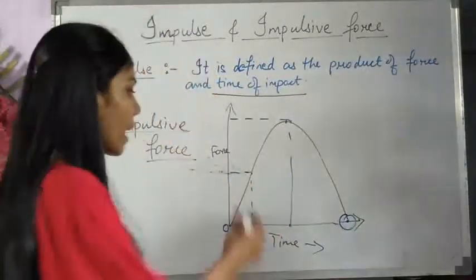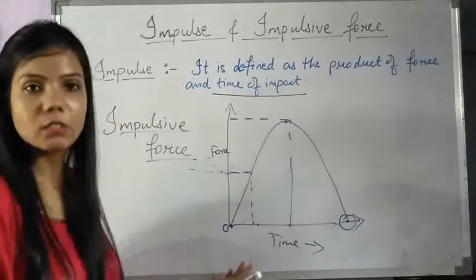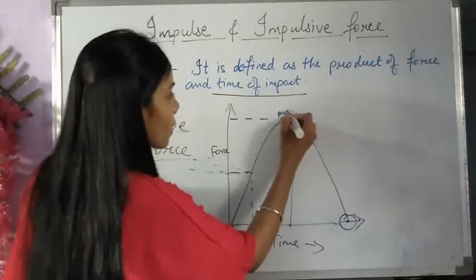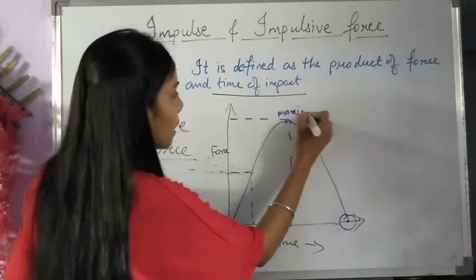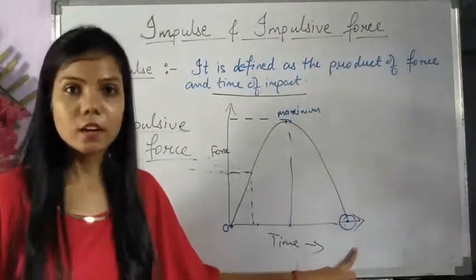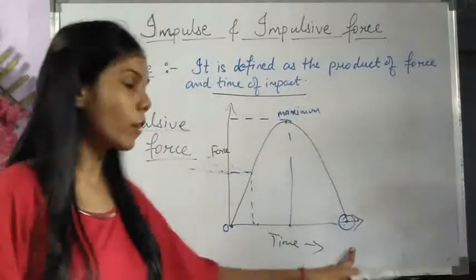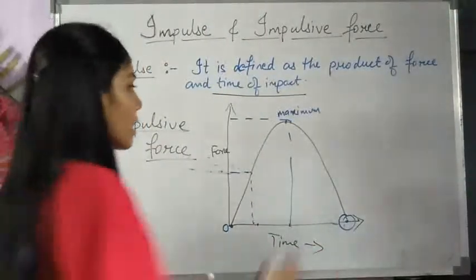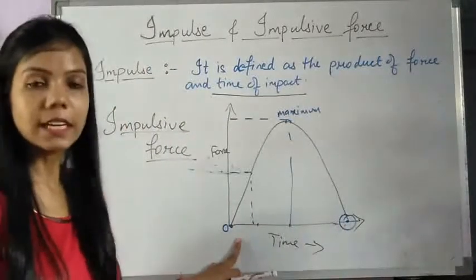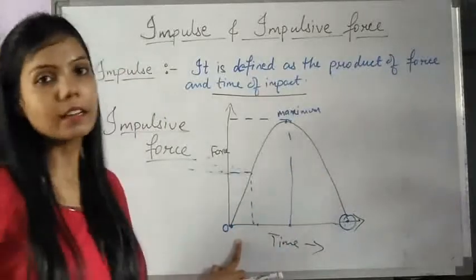Okay. So what we have seen from this graph is that the force was minimum, then at this point it was maximum, and again it has fallen down to its minimum value. So initially the force is less, then increases, then decreases again.